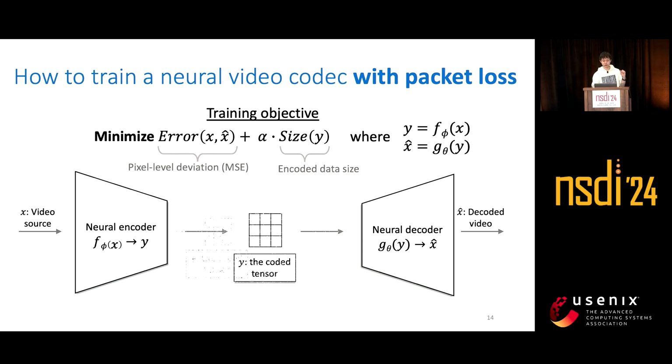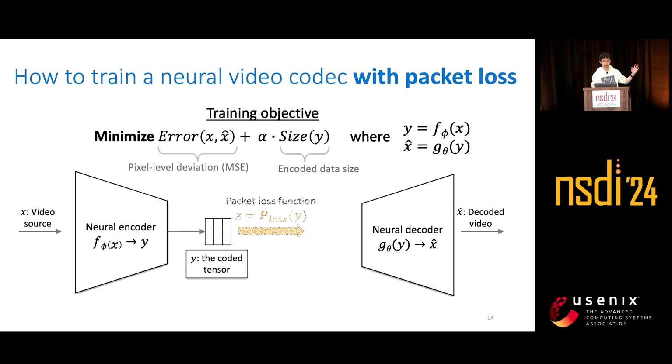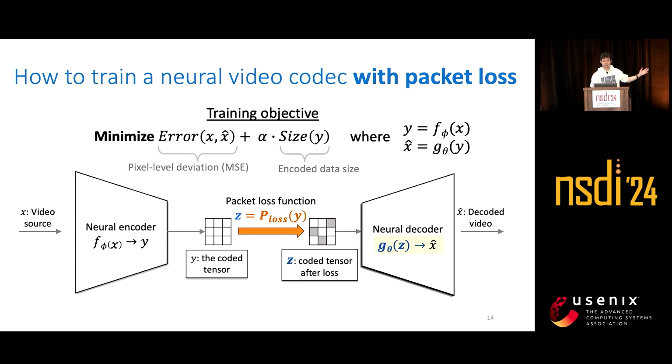The next question is how to simulate packet loss during training. First, we introduce a function called p-loss. This is to simulate the packet loss. After applying p-loss, we get the coded tensor after loss, which is denoted as z. Then, instead of g-theta of y, the decoded video becomes g-theta of z. Therefore, we simulate the packet loss by just slightly changing how to get the decoded video without changing the main part of the training objective function.